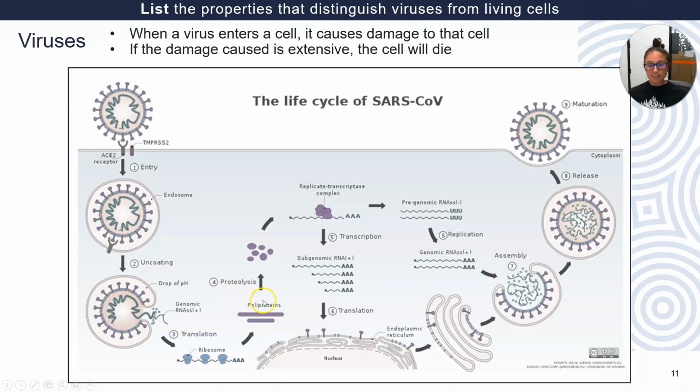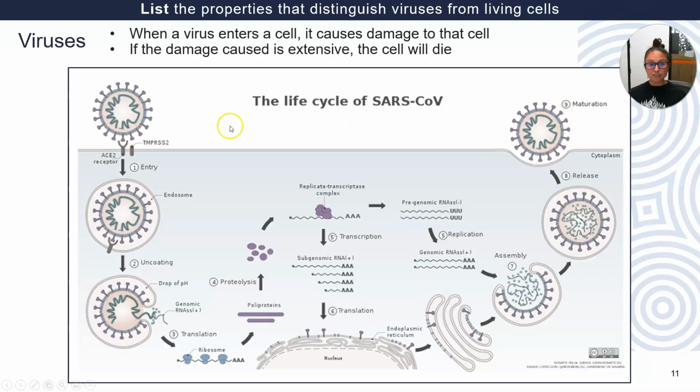And when COVID goes into our cells, it unravels and uses all of our cellular organelles or machinery to make more copies of itself. See? It uses all of these things and it's going to make copies of itself. And then those copies come back out of it.